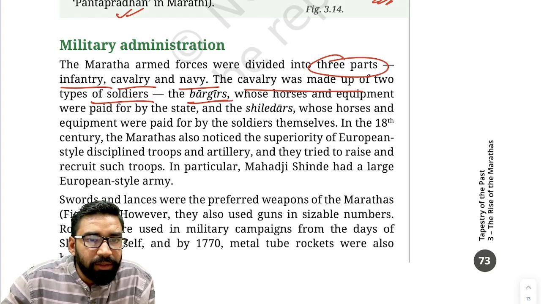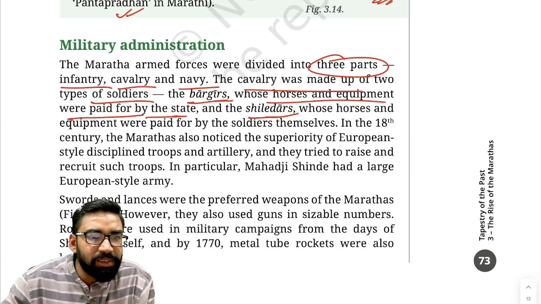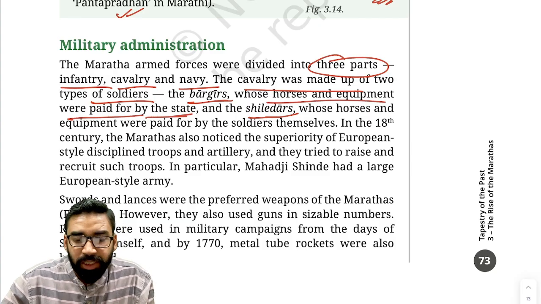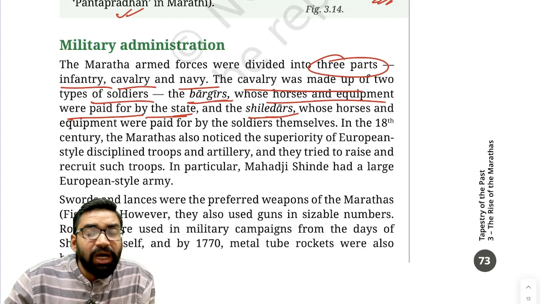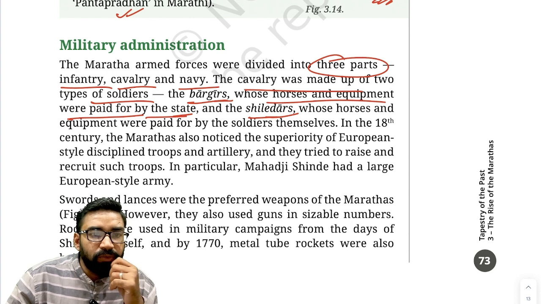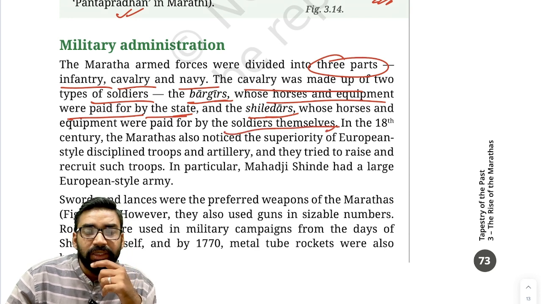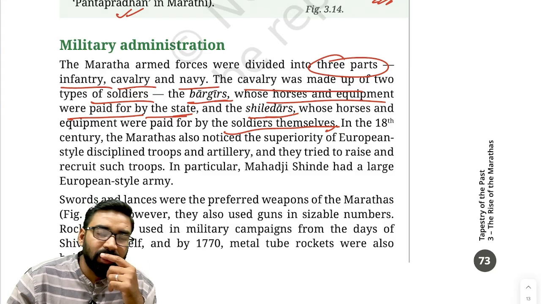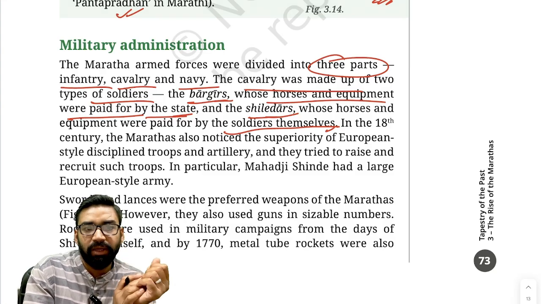One is Bargir, another is Silhedar. Bargir, whose horses and equipment were paid for by the state. Bargir means permanent soldiers who are paid by the state. Clear? Silhedars are the self-maintained soldiers. Clear? Whose horses and equipment were paid by the soldiers themselves. They are like freelancers. Whenever Marathas need additional army, they will be employed.